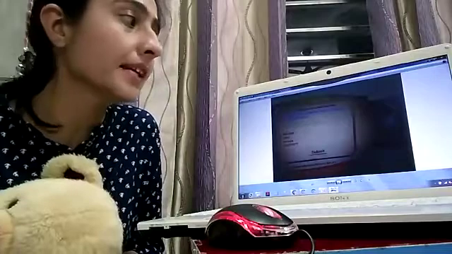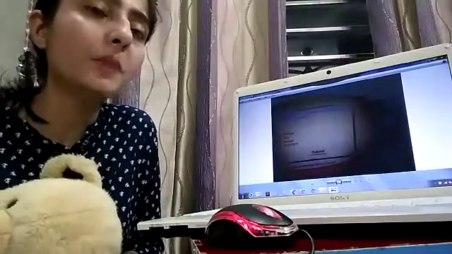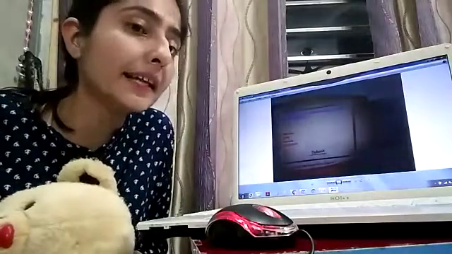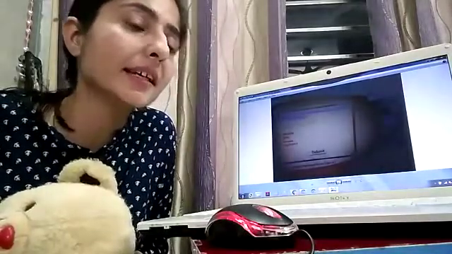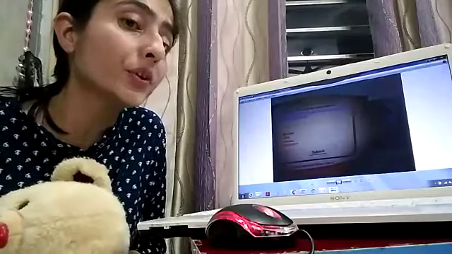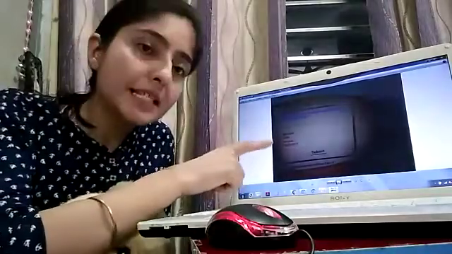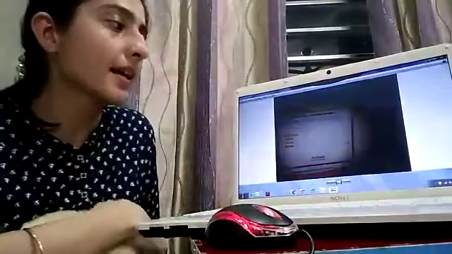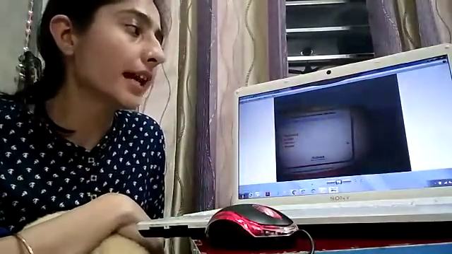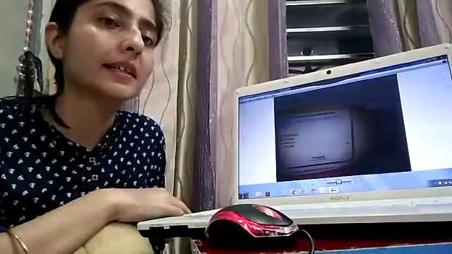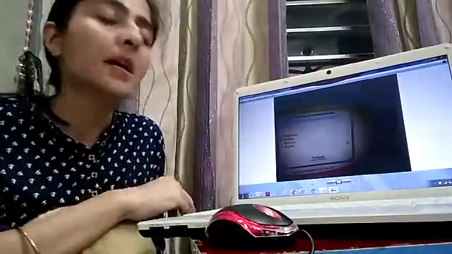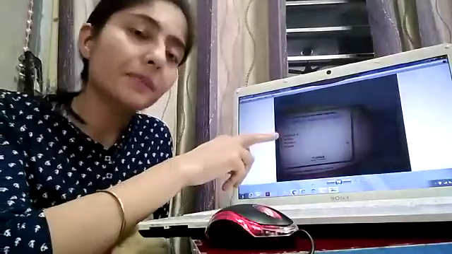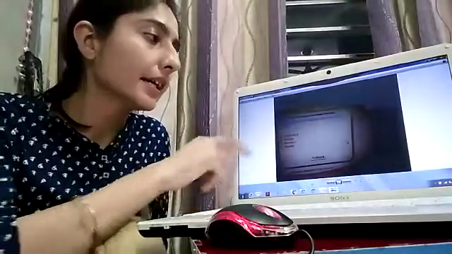Next: which part of a computer works according to given orders? Which part will work according to your order? Which part thinks? Which part does activity? This is the brain of the computer. What is this? That is the CPU. Next: which part of a computer has many keys? Keyboard, printer, monitor, mouse. That is a keyboard.